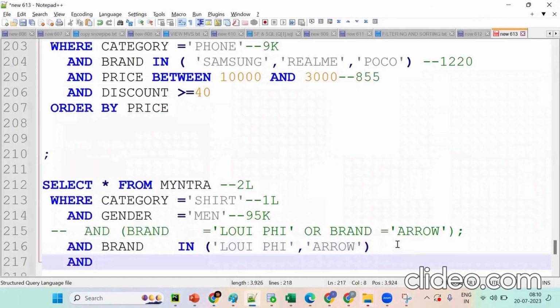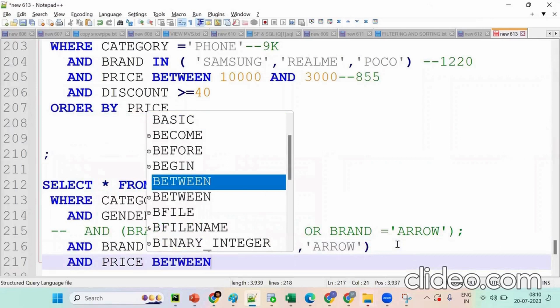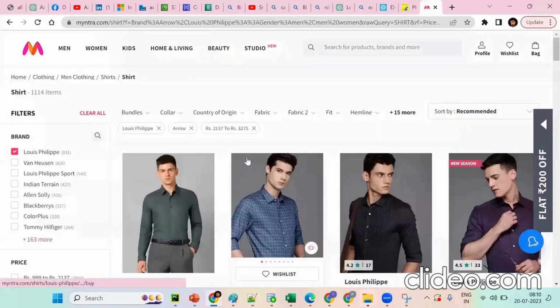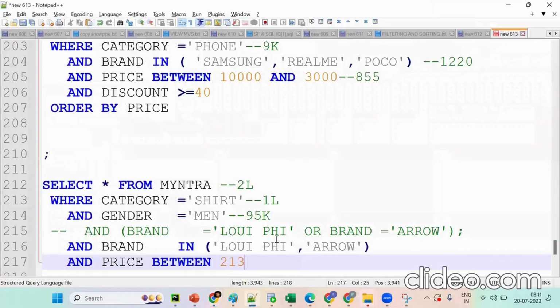Now see this. What happened? Between something like price. See this: what is the reason? Employee IDs 2137 to 3277. Is it good? Now I want to get a percent.